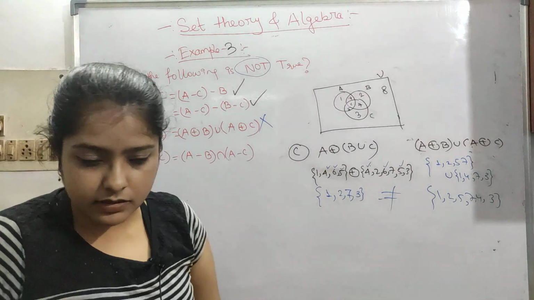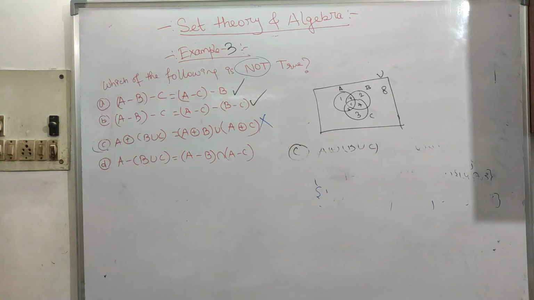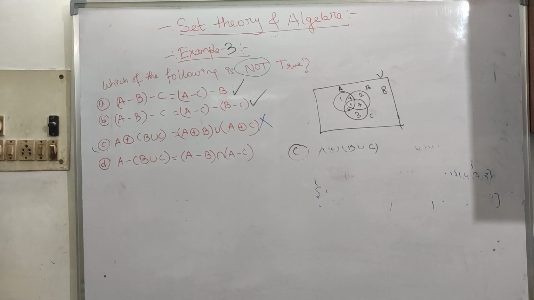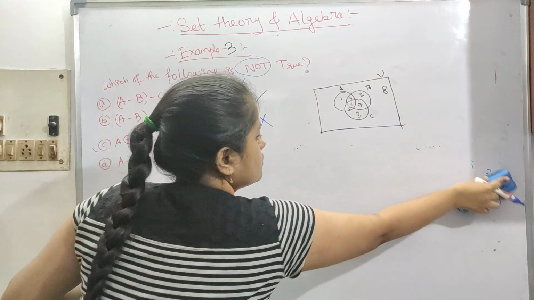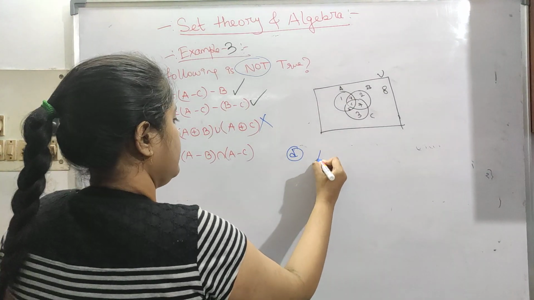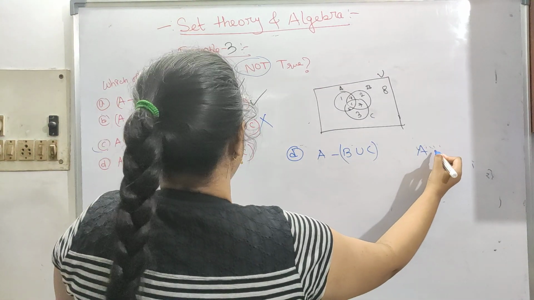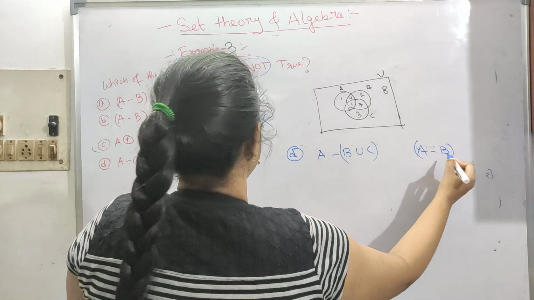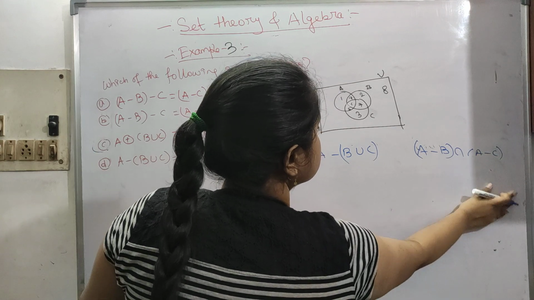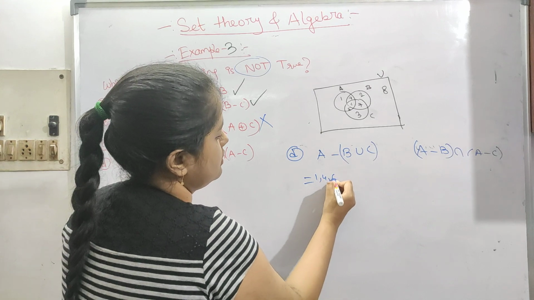Okay, so now let's see the last one. Option D: A minus B union C and A minus B union A minus C. So now A is 1, 4, 6, 5.